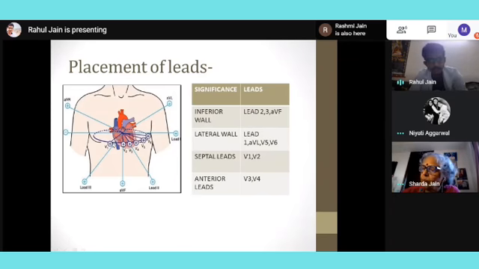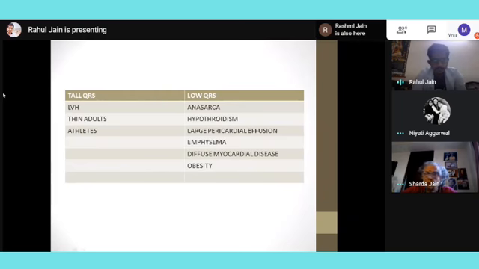Normally it is 2 to 3 millimeters, or I can say half of a small box. Sorry, big box. Yes. So if I'm saying tall QRS, it is a big box plus five boxes. Yes, ma'am, 5 small boxes, one big box. So when I'm saying tall QRS, why will those QRS be tall?